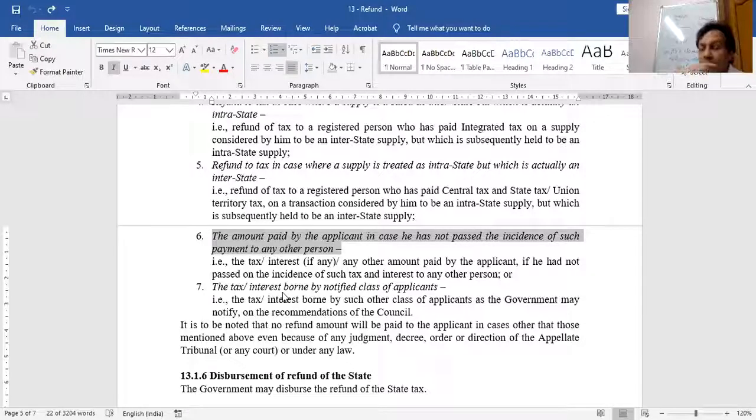So I'm stopping you for 2 minutes. I'm stopping this topic. And now let me discuss the doctrine of unjust enrichment. It is only because of this point, the 6th point, that the doctrine of unjust enrichment arises.